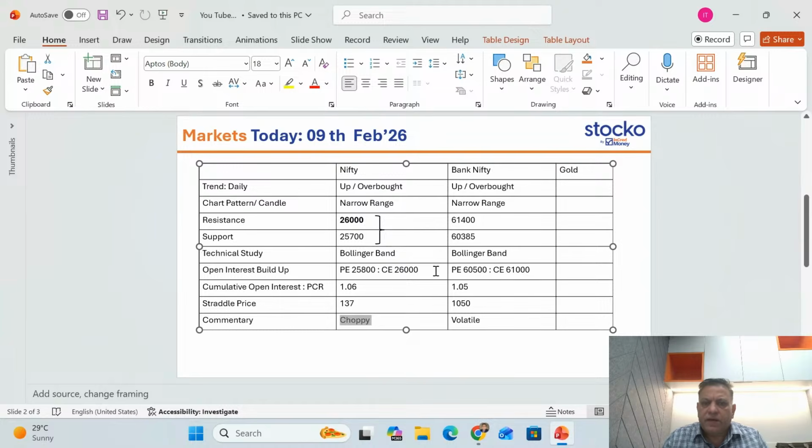On the resistance side, we have taken 61,400. That was the tariff deal day open. I'm not taking the high, I've taken the open. That's where it opened and currently cooled off. Support we are taking at 60,385.